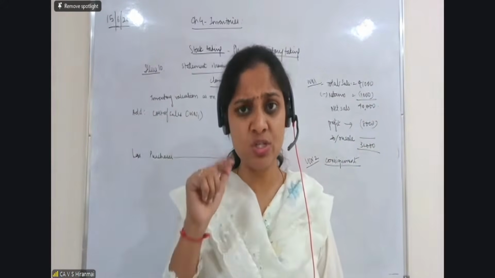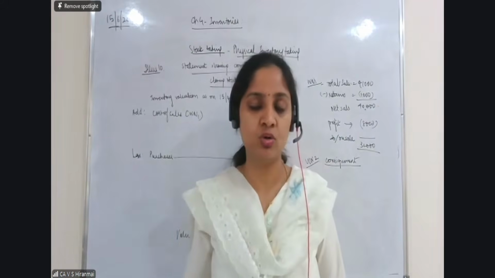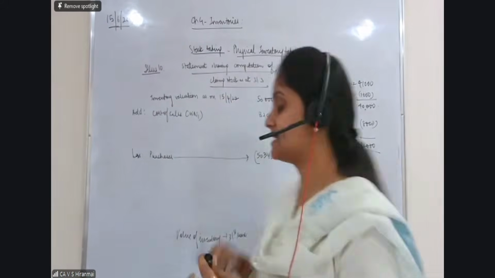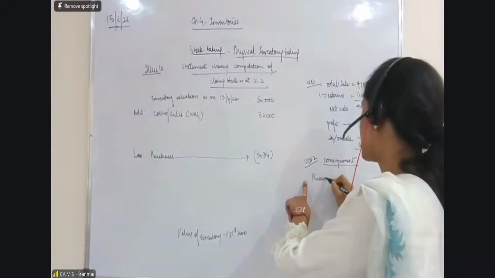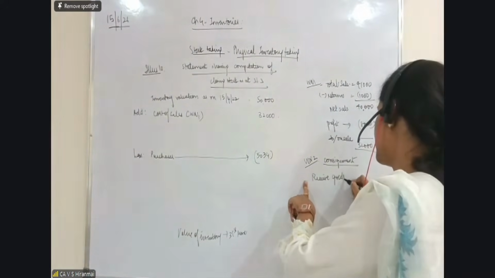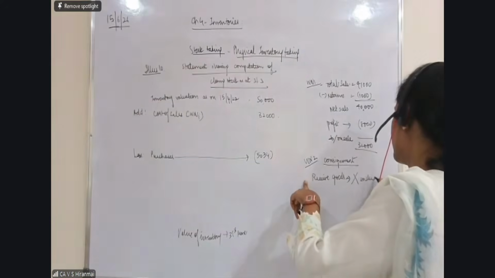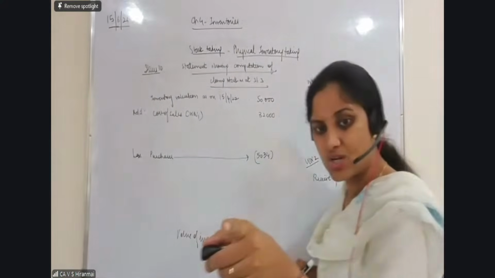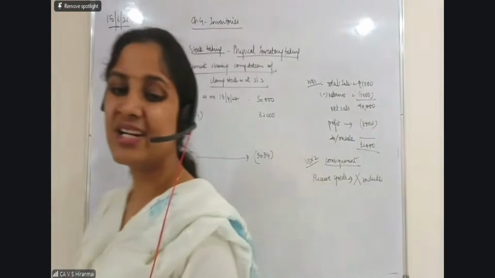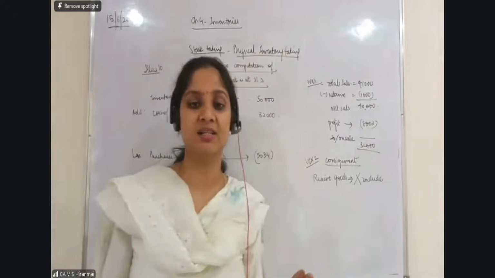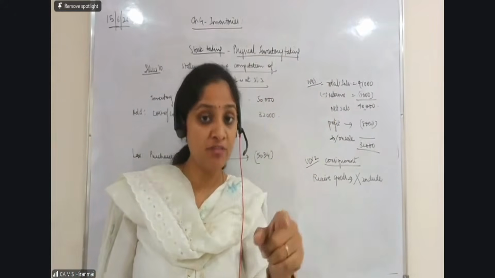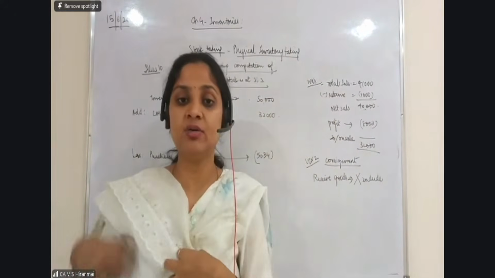Should he show the goods in his stock? No. So the only concept is, if you receive goods on consignment, don't include it in your stock, because it is the stock of somebody else. So in your books, in your physical stock, it should not be included.